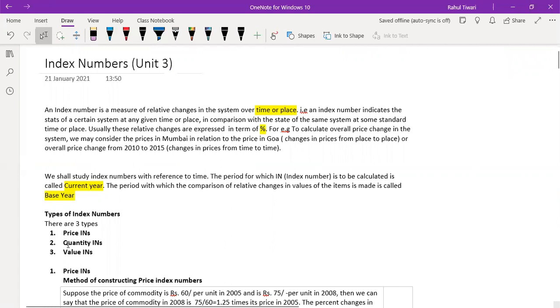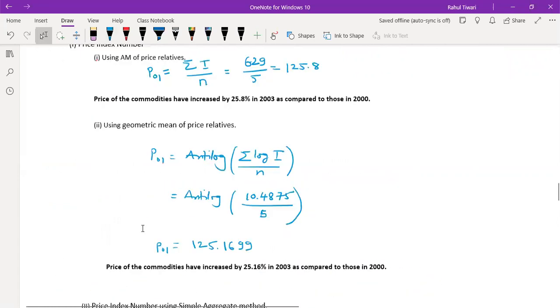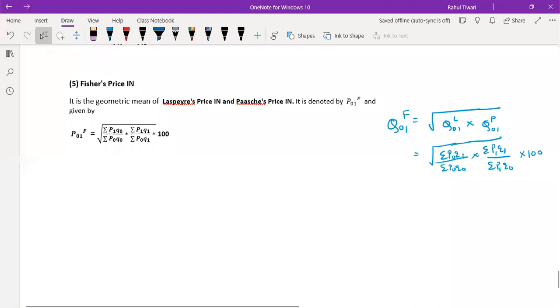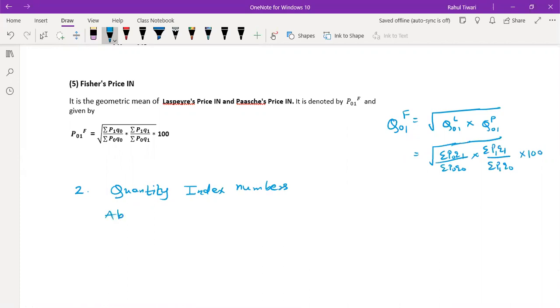This one is done. Two will be your quantity index numbers, which includes the above five methods, whose definition is already given, so you can just refer to it.